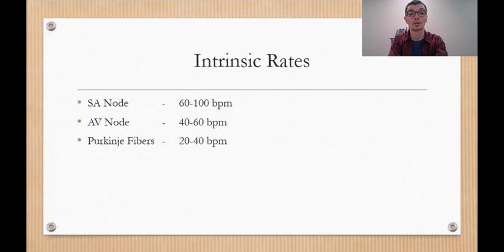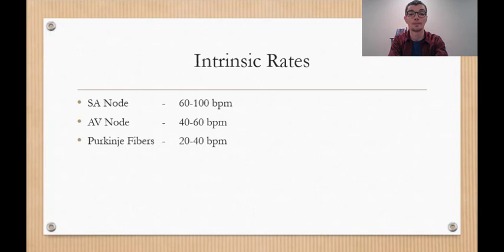Each portion of the conduction system has intrinsic rates at which it is capable of maintaining. The SA node is noted at a normal range of 60 to 100 beats per minute. The AV node is noted at 40 to 60 beats per minute, and the Purkinje fibers at 20 to 40 beats per minute.